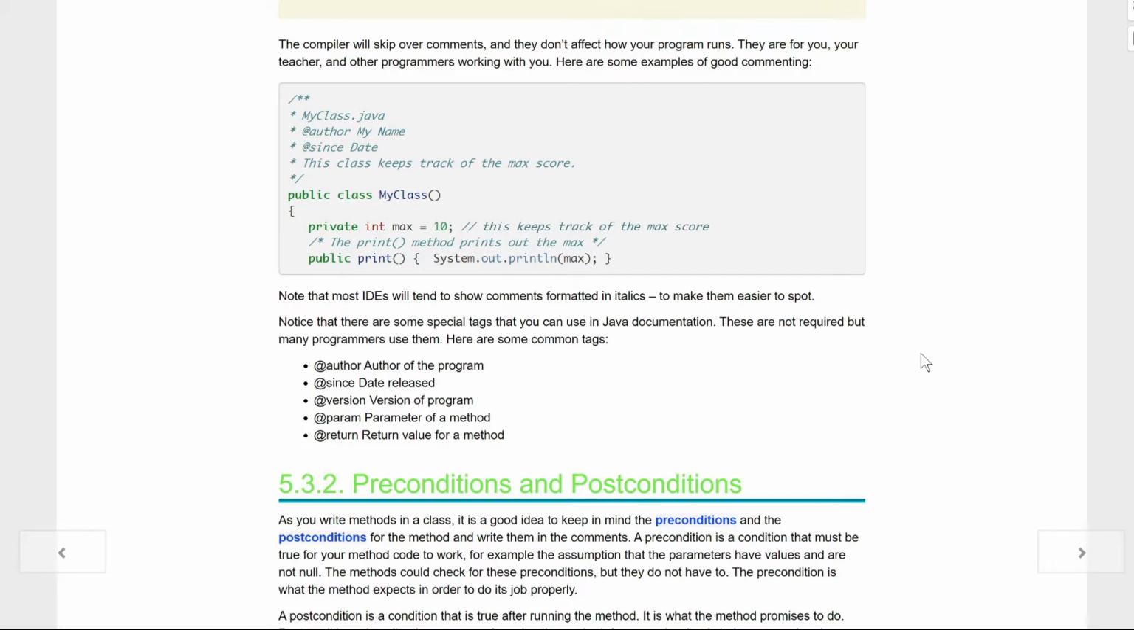Note that most IDEs will tend to show comments formatted in italics to make them easier for you to spot. There are some special tags that you can use in Java documentation. These are not required, but many programmers use them. Here are some common tags: @author, @since, @version, @param, and @return. You've seen these up here, kids. Again, these are just some special characters when you're commenting. I like to think of these as a watermark, even though they're not really watermarking anything, but at least it tells where, who, and what it came from.